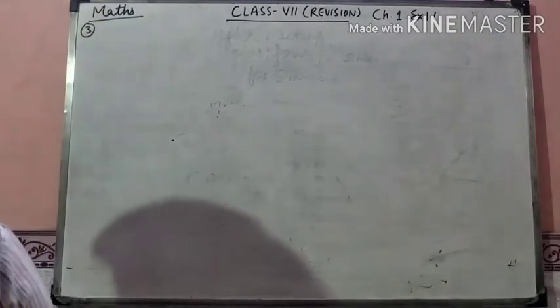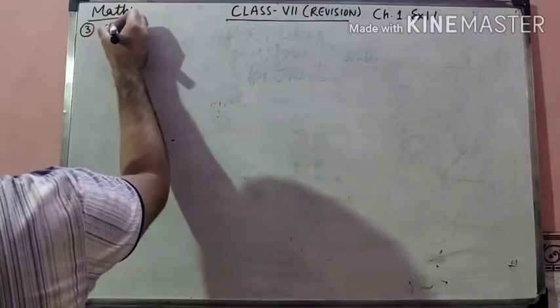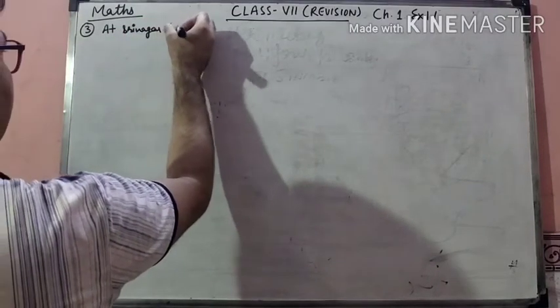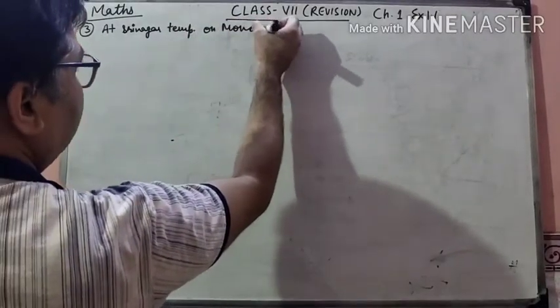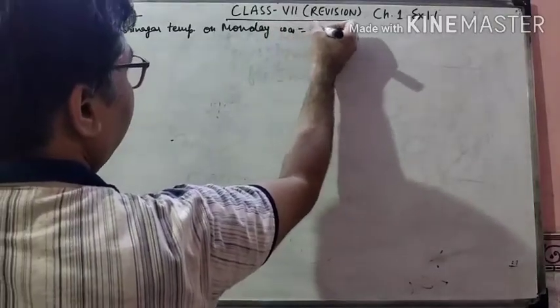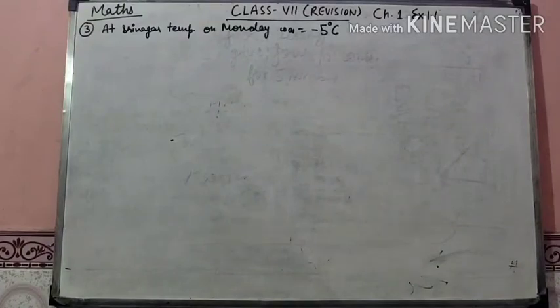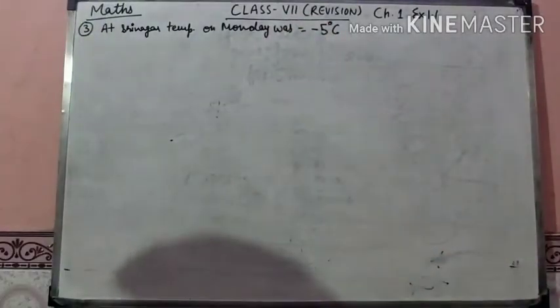Question number third is that Srinagar temperature was -5 degrees Celsius. In Srinagar the temperature on Monday was -5 degrees Celsius. So what was the temperature in Srinagar on Monday? Yes, it was -5 degrees Celsius.